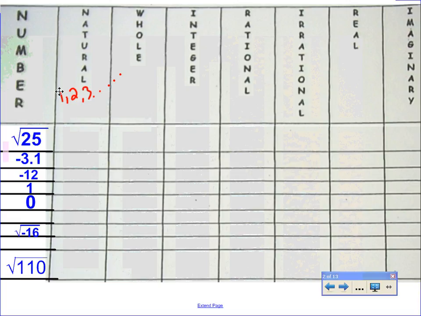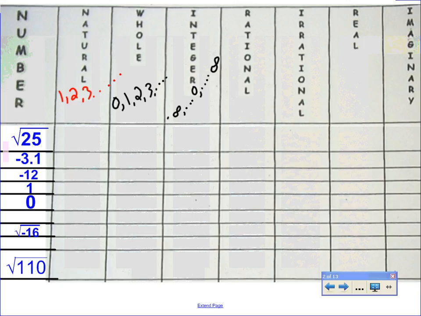Gigi, whole numbers start with? Awesome. So all nice numbers, it starts with 0. It goes all the way up to infinity. Luke B, what is an integer? Good. So also a nice number. All the negatives, all the positives, no decimals, no fractions. Okay, rational.